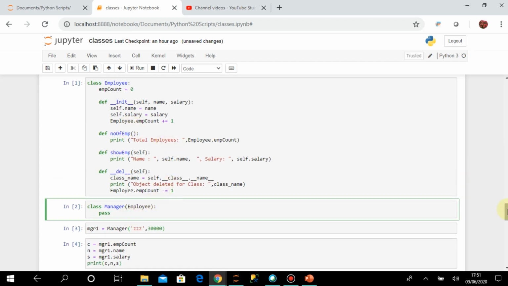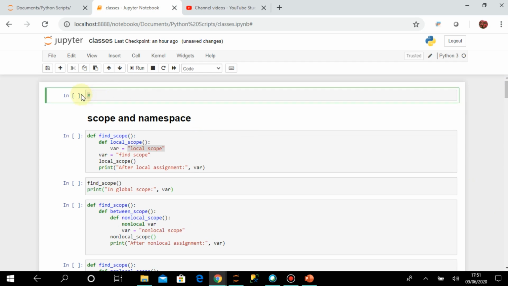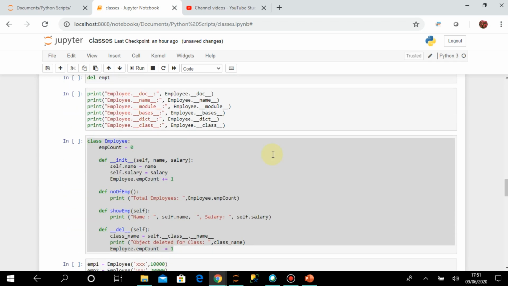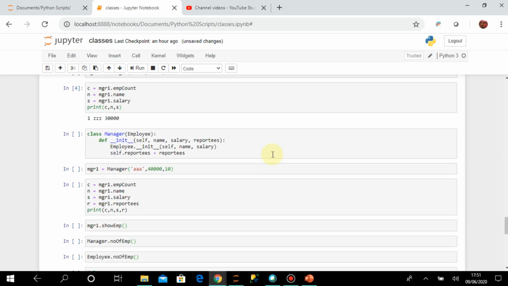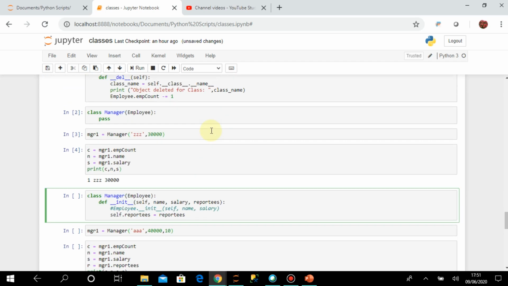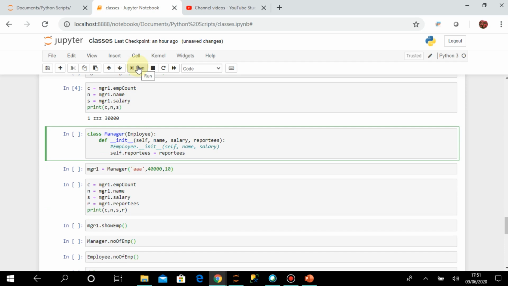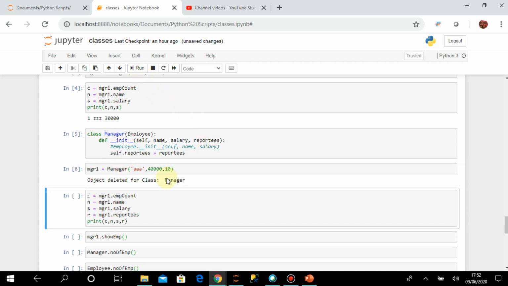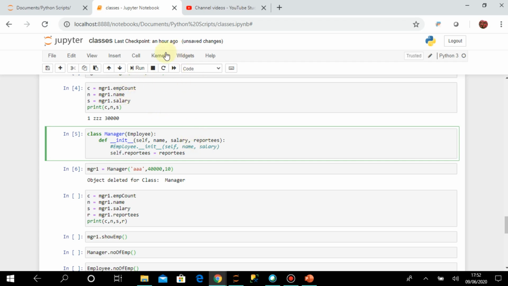I will just comment out this part, and I will execute this. Let us try to create the manager class like that. Then here I'm trying to create the mgr1 object for this manager class. I'm sending name, salary, and number of reportees.